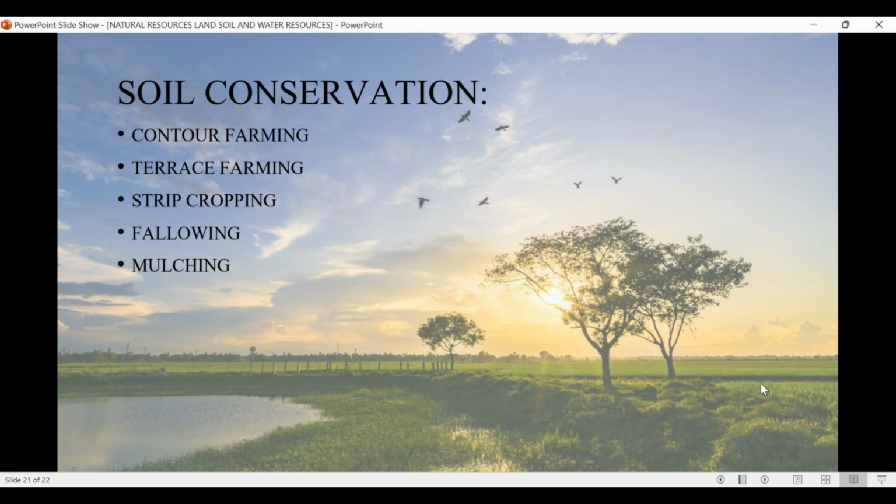Then is mulching. Mulching is the farming practice where soil is provided a protective cover so that its temperature can be stabilized and moisture can be retained to the optimal degree. It checks soil erosion. It is a very expensive method for soil conservation.